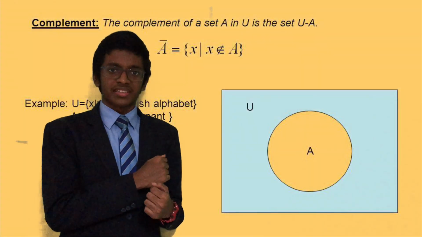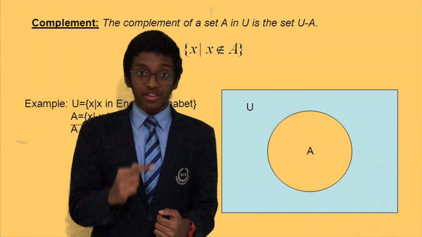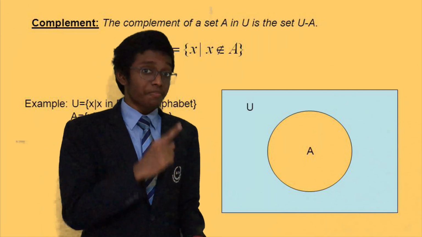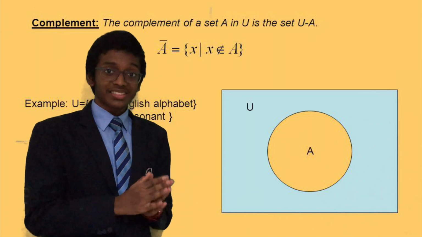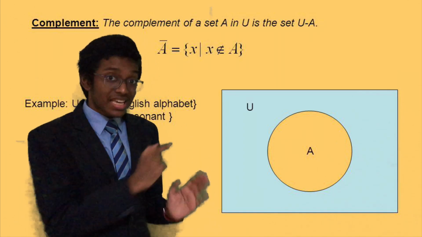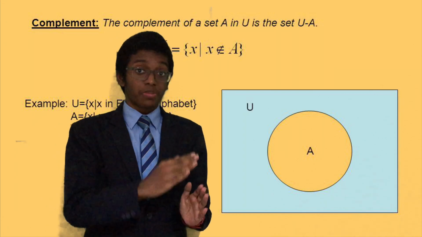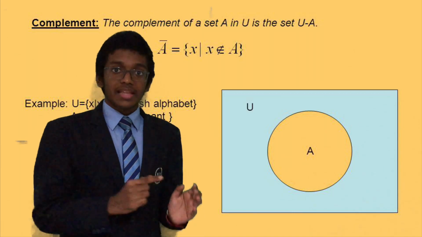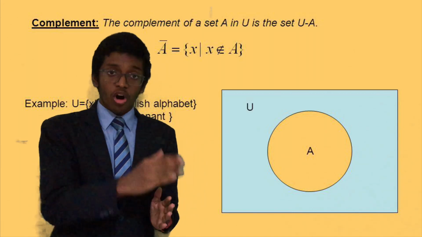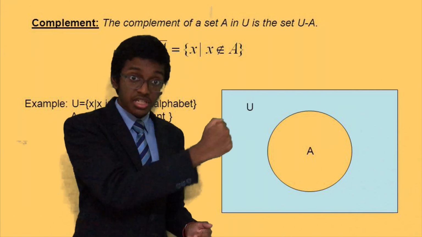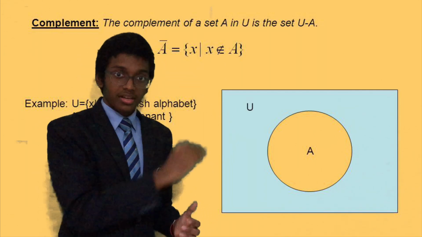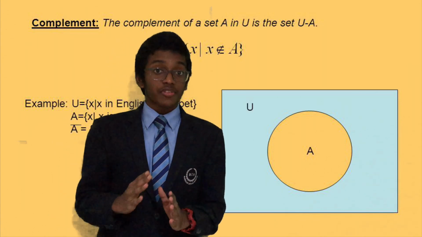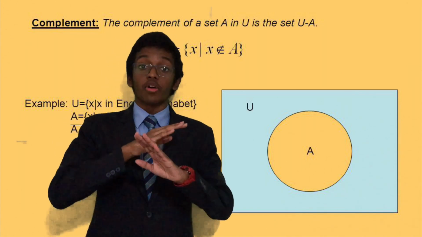Likewise, complement of a set. There's a lot of difference between complement and compliment. In the sense of mathematics, we'll be sticking to the complement meaning at least. That is, the complement of a set is basically the set U minus A. Let there be a set A. In that case, the complement of the set, which can be written as A dash, A^c or A bar, stands for the complement, which is equal to U minus A. All the elements which are found in the universal set but are not found in A.